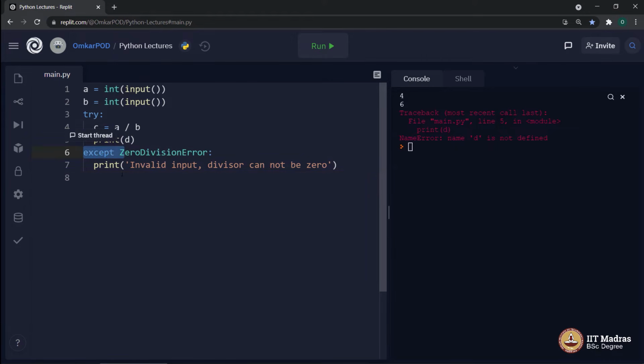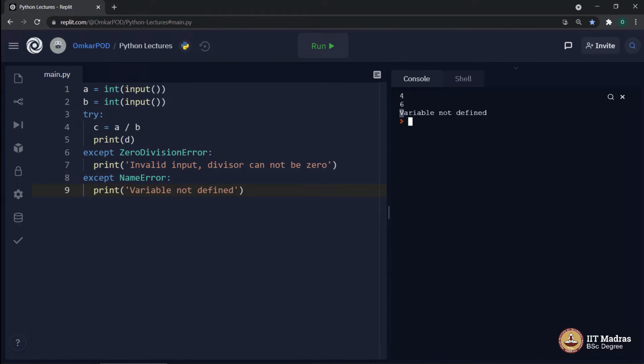We handled one type of error, which is ZeroDivisionError. But now we are getting a different type of error, which is NameError. In such a case, we should handle that error as well. except NameError, and we can print some message over here. Let's say variable not defined. Let's execute again. And now we are getting that helpful message which says variable not defined, instead of an error from the computer.